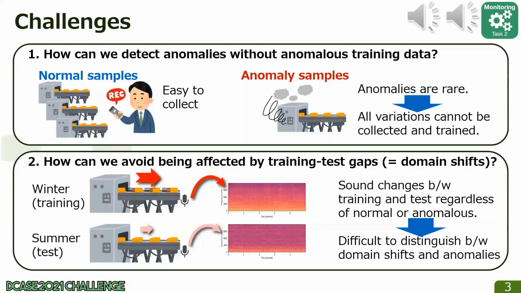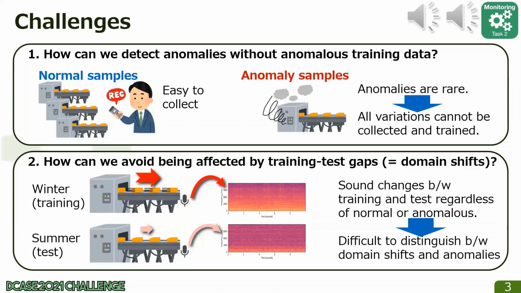Anomalous sound detection has two challenges. One is how to detect anomalies without anomalous training data. We can collect normal training samples easily, but anomalies are rare in actual cases. It is impossible to collect all anomalous variations. So, in many cases, we can use only normal data in the training phase.